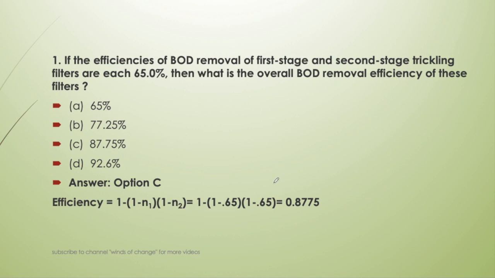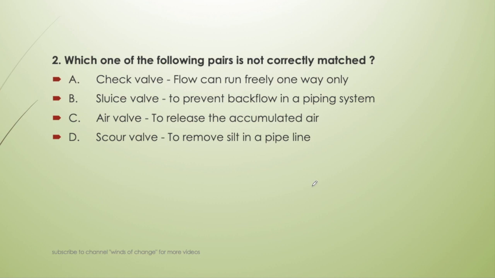This is an important question. Next question: which one of the following pairs is not correctly matched? Check valve, sluice valve, air valve and scour valve. Okay, let's find out which one is incorrect. Check valve, flow can run freely one way only. Okay, check valve or reflex valve, the feature is true. Sluice valve to prevent backflow in a piping system. I think this is the wrong one, because sluice valve is used to control the flow of water in any direction.